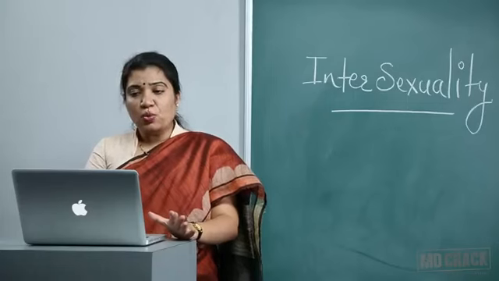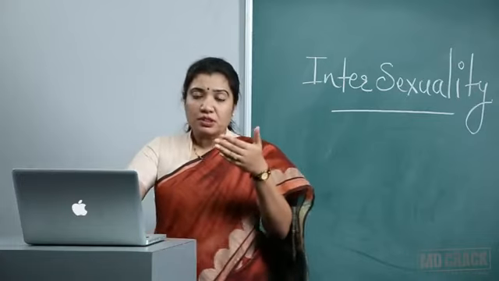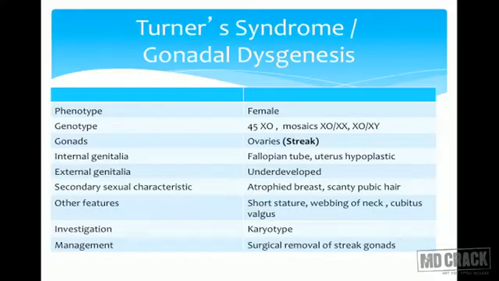Let's now see one by one the common syndromes. First, very important and commonly seen, Turner syndrome or gonadal dysgenesis. Phenotype is like a female, but maybe not exactly like a female. Genotype, you know that Turner's means there is absence of the other X. The genotype is XO, only one X is present.